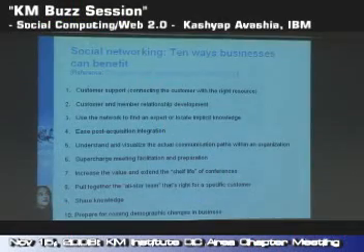Web 2.0 in social computing in an organizational context can also bring down the barriers of geography and organizational boundaries, because you might put an all-star team together regardless of where they are located organizationally or even physically, and you can still get the job done.